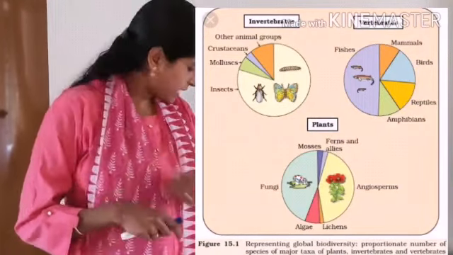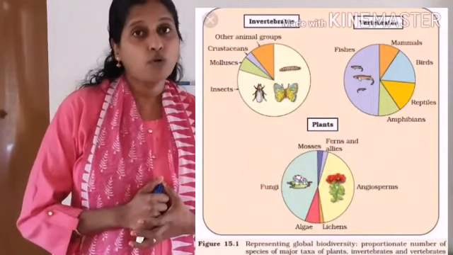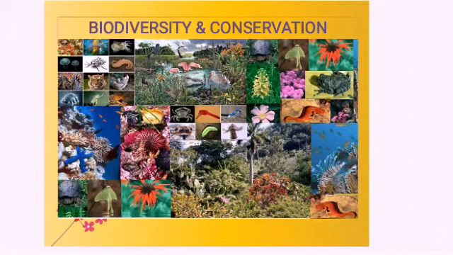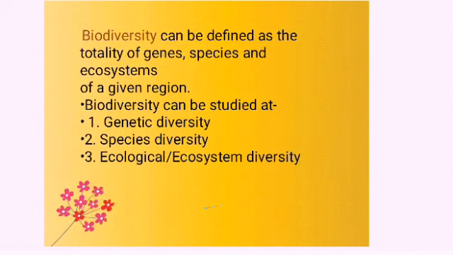So next we are moving on to patterns of biodiversity. Before moving into the patterns of biodiversity, we will just discuss what we have already discussed. Okay, students, so the chapter is what? Biodiversity and conservation. In that, what is biodiversity?